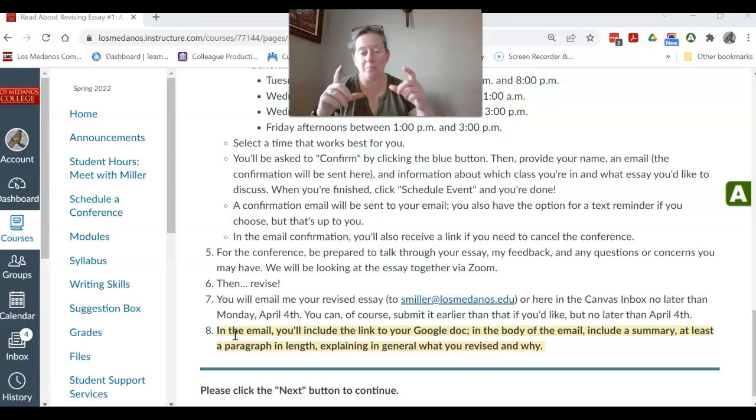And then a brief summary, a paragraph summary in the email explaining in a general sense what you changed and why. I don't want to see "on the second paragraph in the fourth sentence I added a comma." No, that's not what I want. I want, kind of, if we were having a conversation, what types of things did you change? What did you notice about your essay when you went back to look at it?